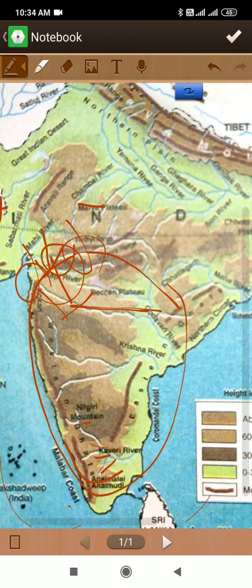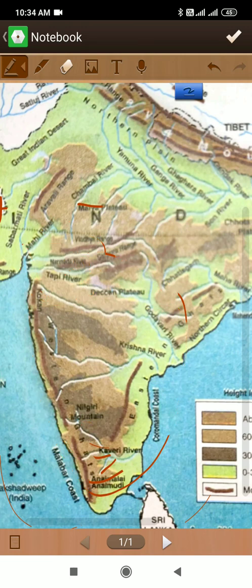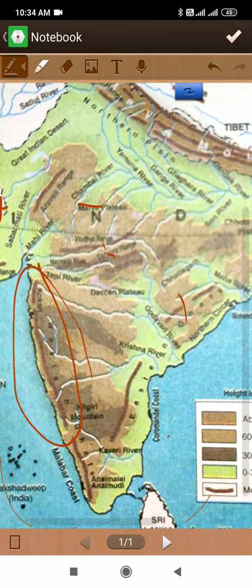On the western side, the border is demarcated by the Western Ghats, which run north-south along the Arabian Sea coast. Okay, I will show you. See, here is the border. This part is known as the Western Ghats. The whole part is known as the Western Ghats, and it runs along the Arabian Sea coast.